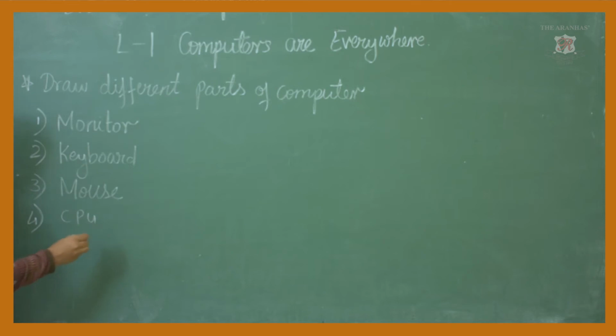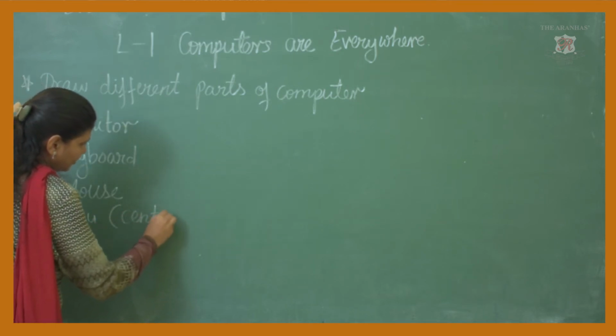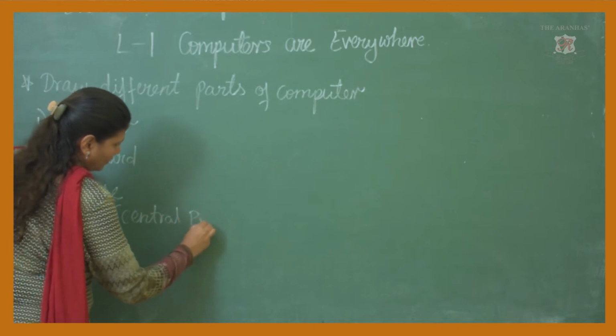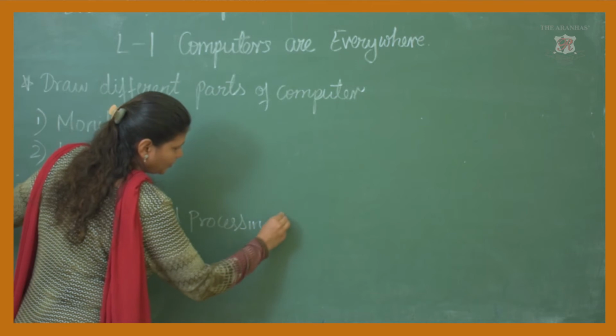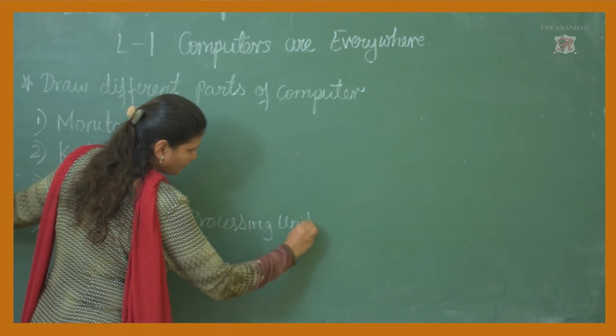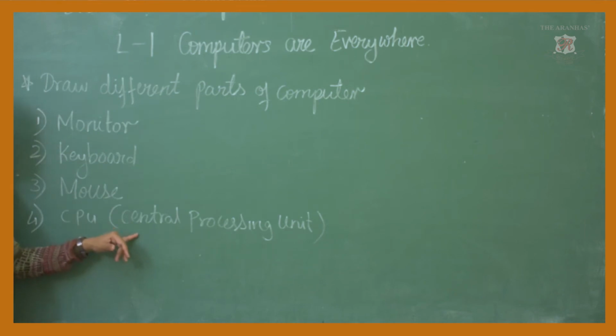CPU. The full form of CPU is Central Processing Unit. This is the brain of the computer. What is the spelling of central?